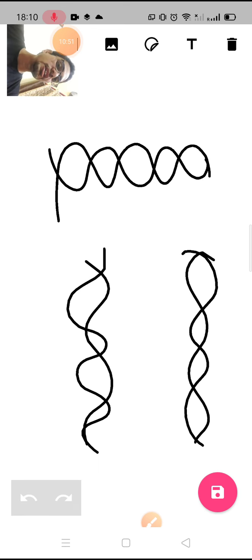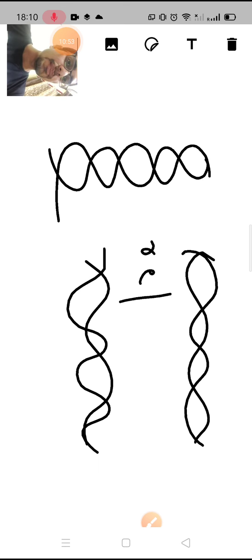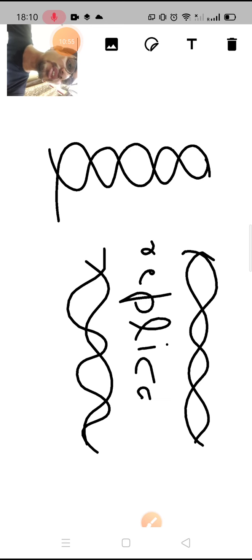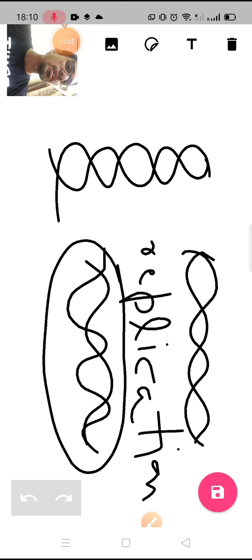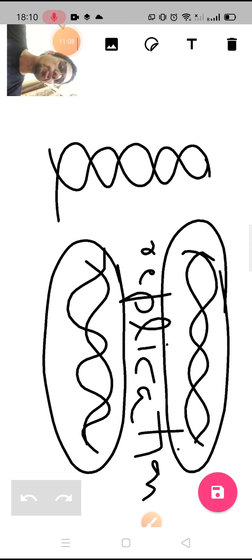After the replication of DNA, replication means making copies of DNA, further the cellular apparatus, whatever is other than DNA, chromosomes, cytoplasm, nucleus, that builds up and two cells are produced.